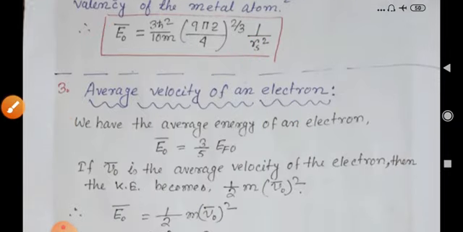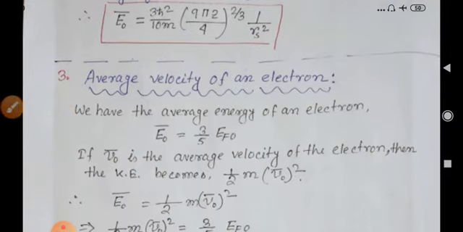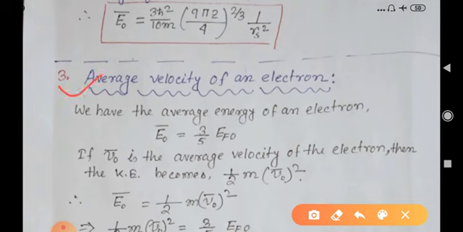Now we would like to find out the velocity of an electron. What will be the velocity? This is another parameter we would like to find. We have the average energy of an electron in terms of the Fermi energy level. It is E0 bar equal to 3/5 of EF0.